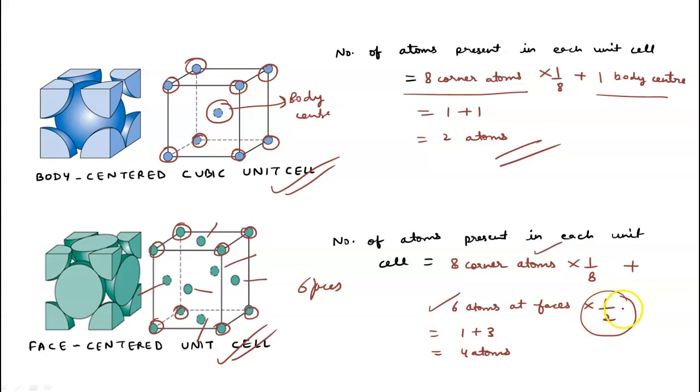After calculating, we get 1 plus 3, that is 4 atoms. So we have 4 atoms in each unit cell of FCC. In BCC we have 2, in FCC we have 4. So these are the number of atoms per unit cell of the various cubic unit cells.